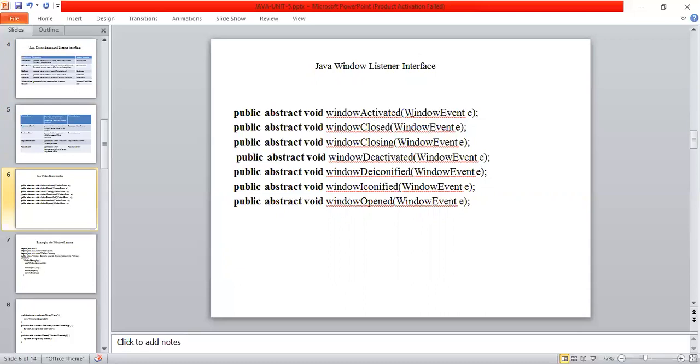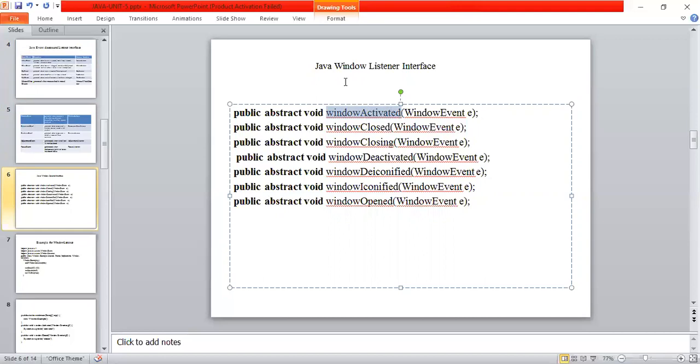Window activated is a method under this window event class. Whenever you want to activate the window, the window listener interface calls the appropriate method called window activated. Similarly, if you want to close the window, the window listener interface calls the method called window closing. Like that, under this window event we have the following 7 methods: 1 2 3 4 5 6 7. So this is about the window listener interface.